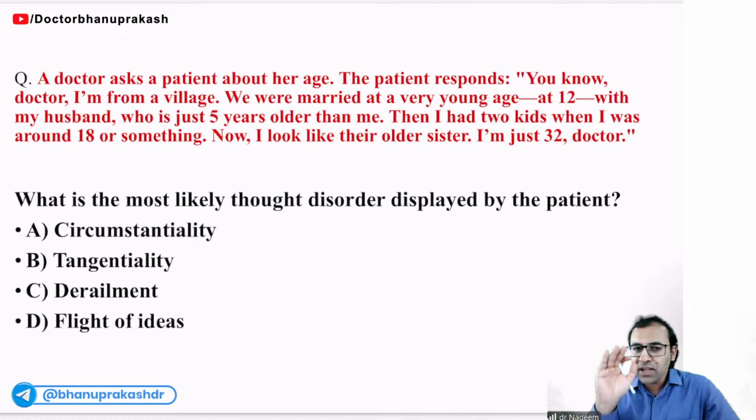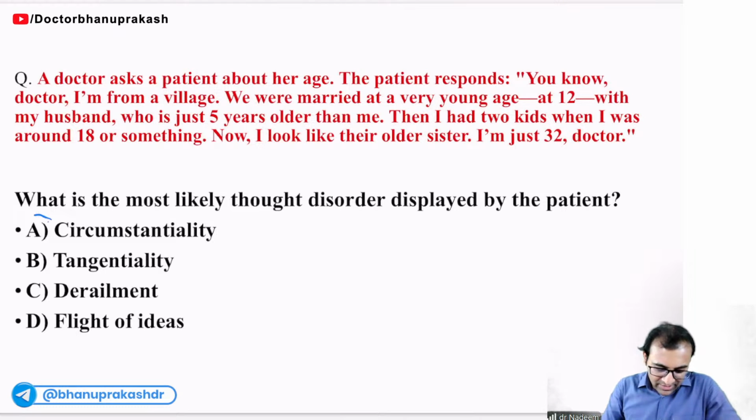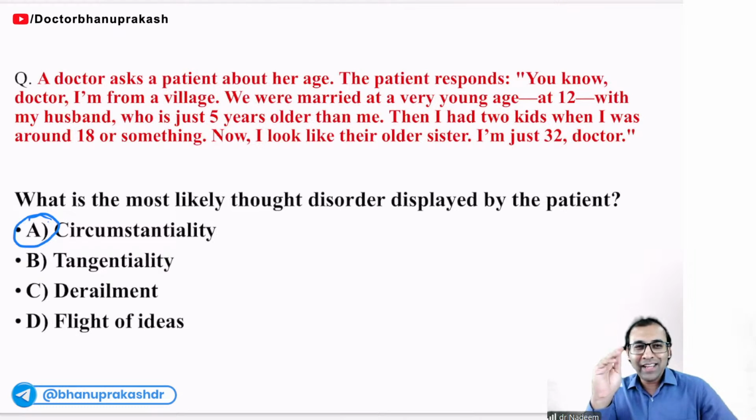Next question. A doctor asks a patient about her age. The patient responds, doctor, I am from a village. We were married at a very young age, at 12, with my husband, who is just 5 years older than me. Then I had 2 kids when I was around 18. Now I look like their older sister. I am just 32, doctor. What is the most likely thought disorder displayed by the patient? Simple. Giving unnecessary details before the final answer is called circumstantiality.